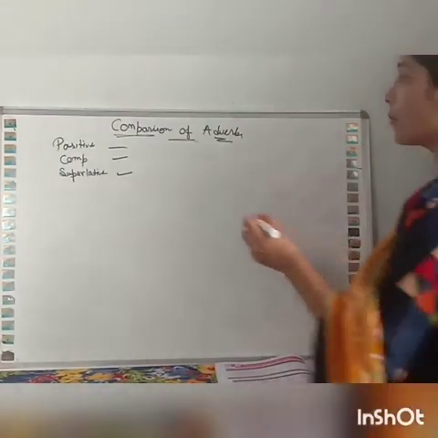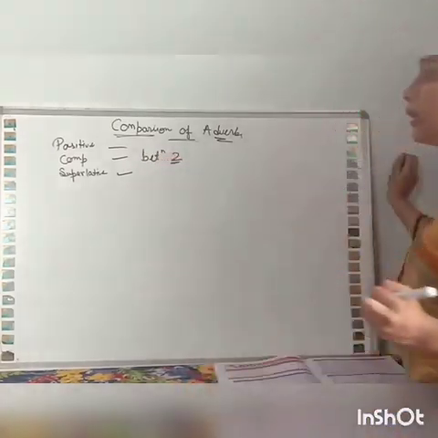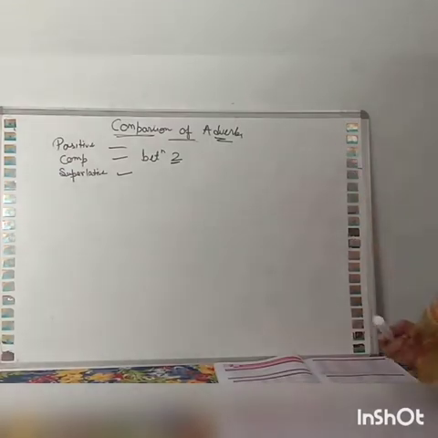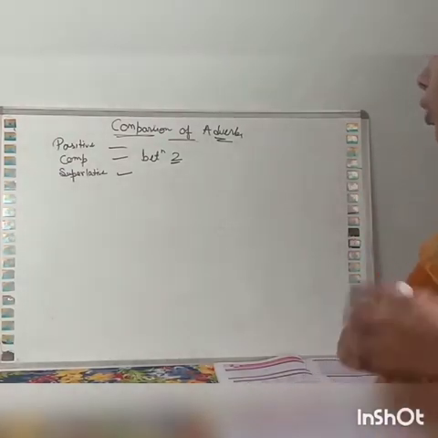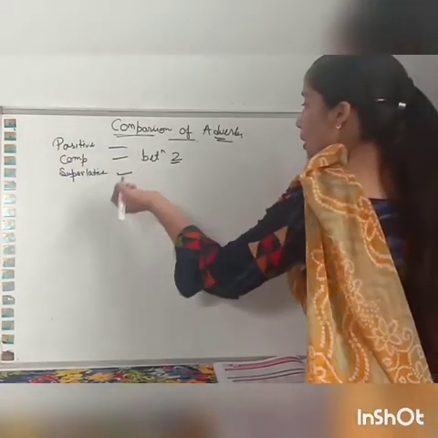When we are doing the comparison between two, it is the comparative degree. And when we are comparing more than two objects or things, it comes under the superlative degree.